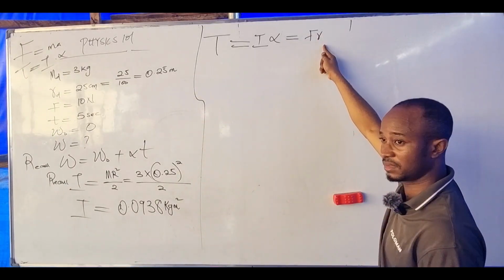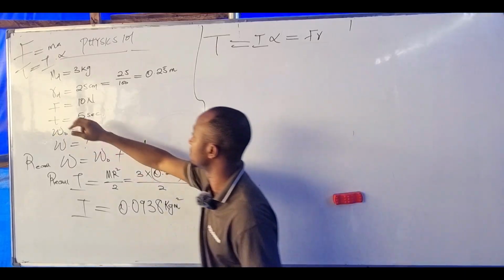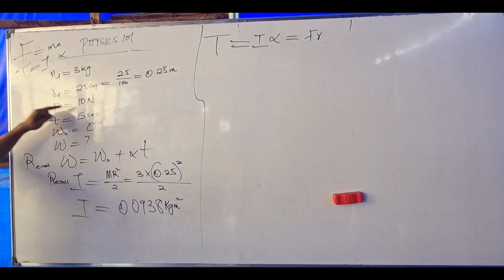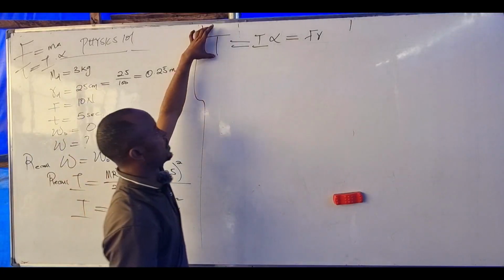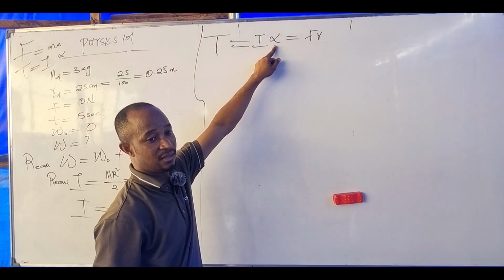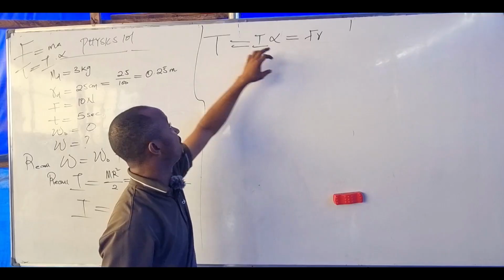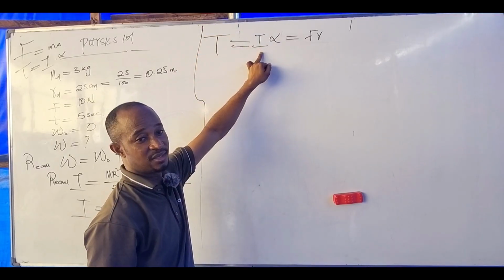Force times radius. Do we have force here? Where's our force, and what's our radius? 0.25. Then when you get your torque, I can then find angular acceleration. Meaning torque over inertia.